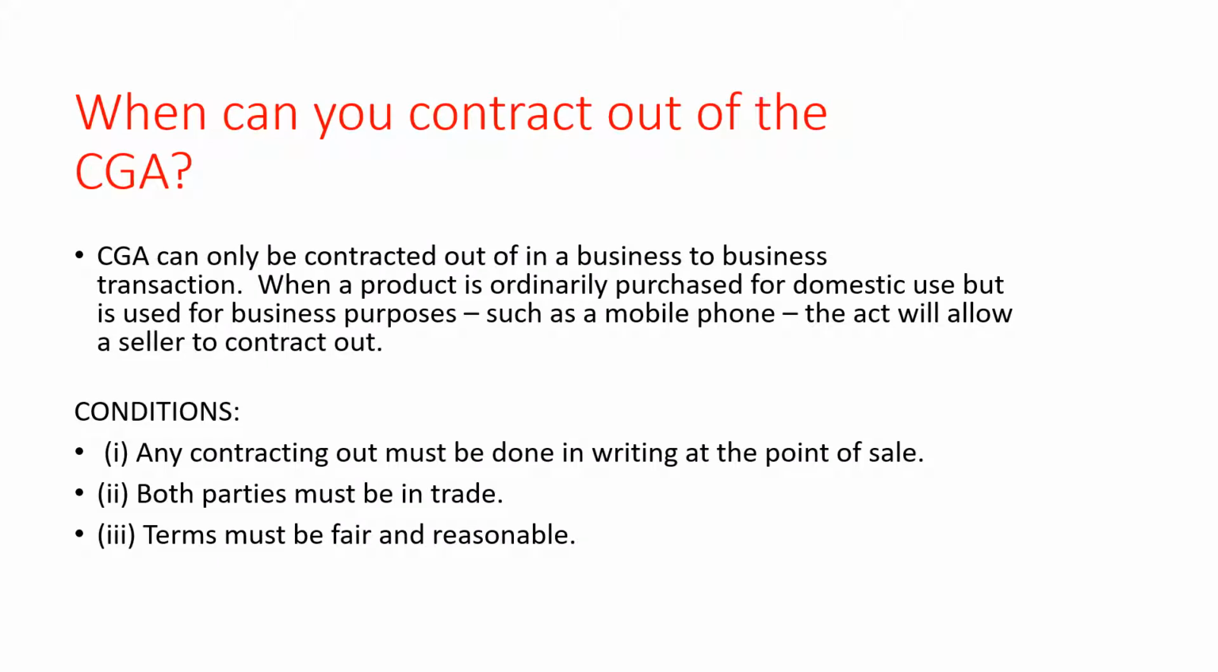The CGA can only be contracted out of when it is a business-to-business transaction. When a business buys a product ordinarily used for domestic use, but uses it for business purposes, under certain conditions the CGA can be contracted out of. These are that any contracting out must be done in writing at the point of sale, both parties must be in trade, and the terms must be fair and reasonable.